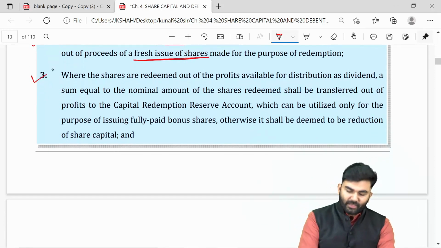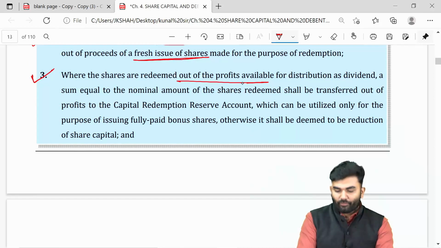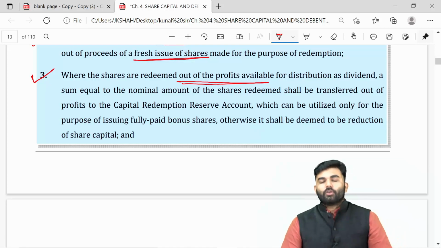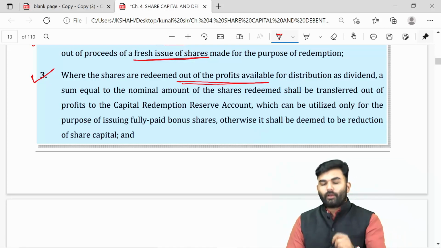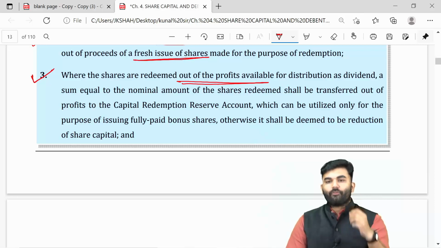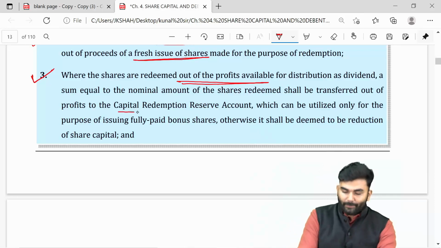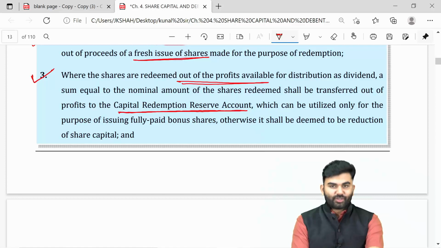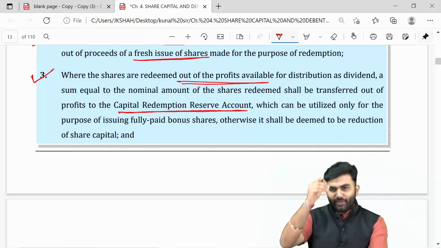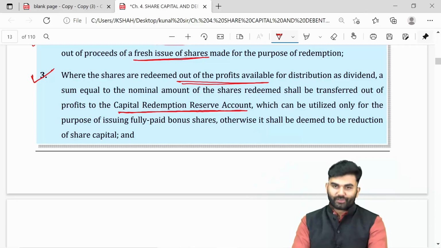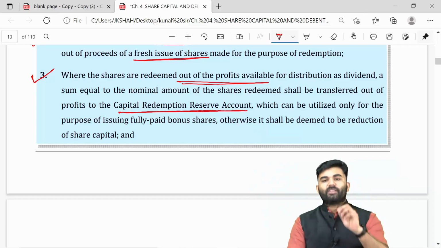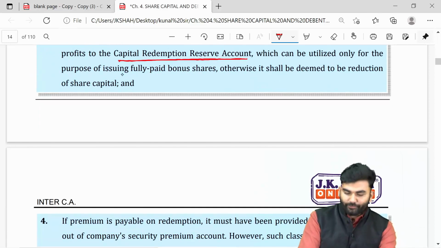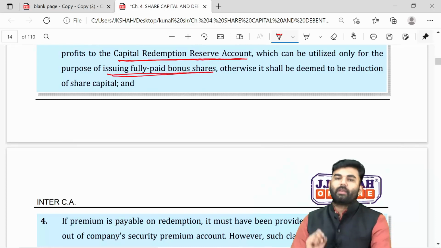If the redemption is going to take place out of the profits, then the preference share capital will get reduced. So the company will have to transfer the equivalent amount of money into an account called the Capital Redemption Reserve account. If the company redeems preference shares reducing the preference share capital by 100 crores, then 100 crore rupees will first be transferred to the CRR account, and this amount will be utilized in future by issuing fully paid bonus shares.